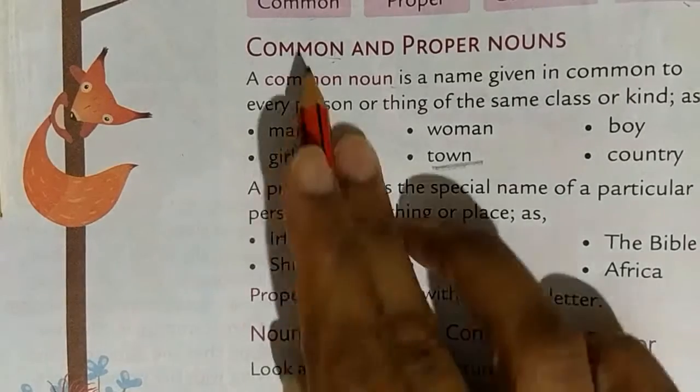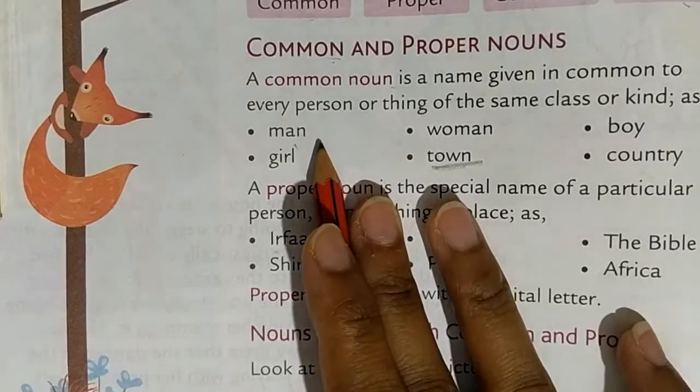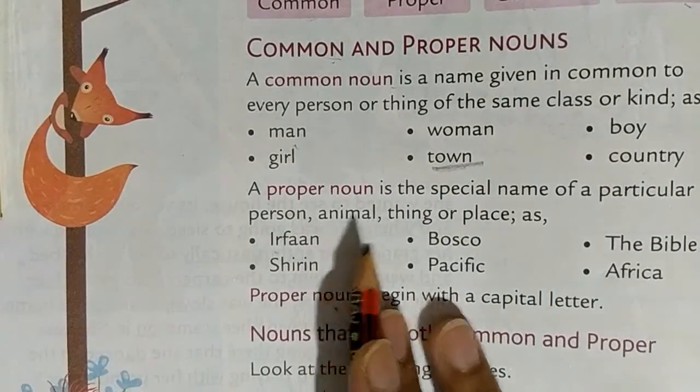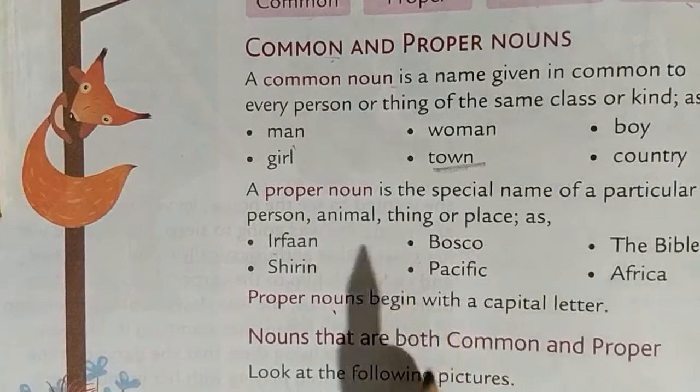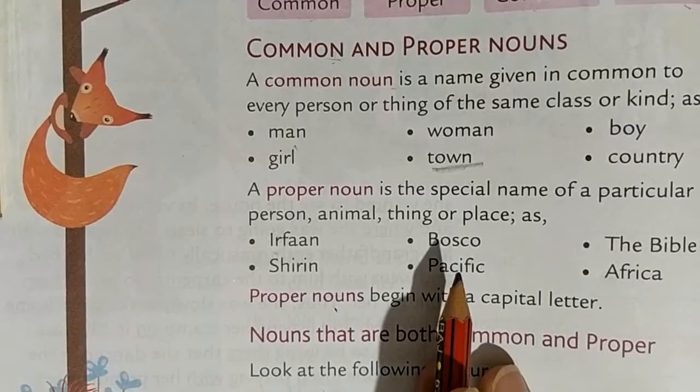So this is common noun and this is proper noun. Common noun means the name given in common, not in particular, and in proper noun, the name is given in particular, not in common. Everyone has a particular and special name. They don't have a common name.